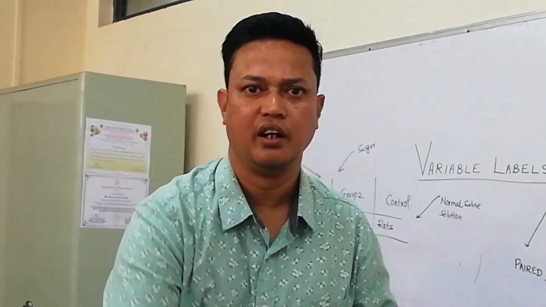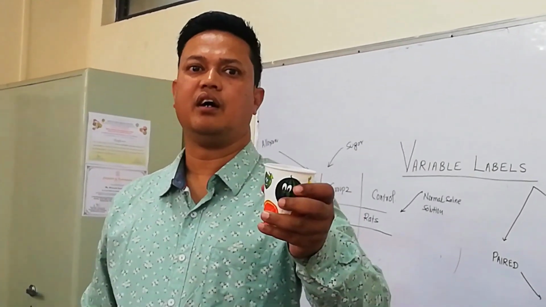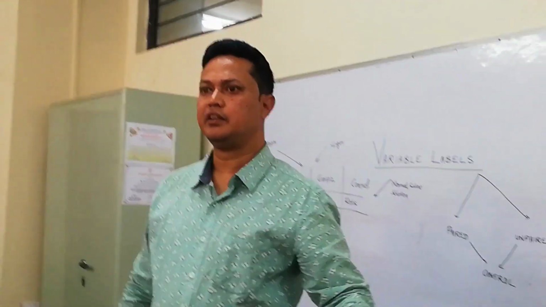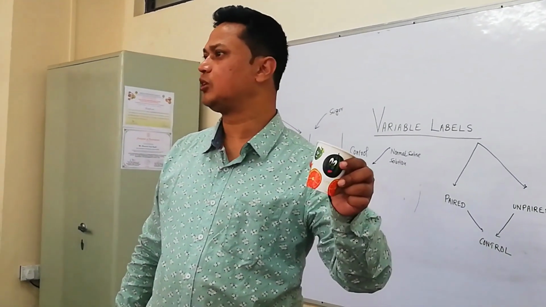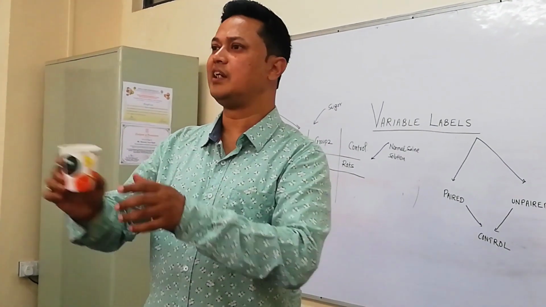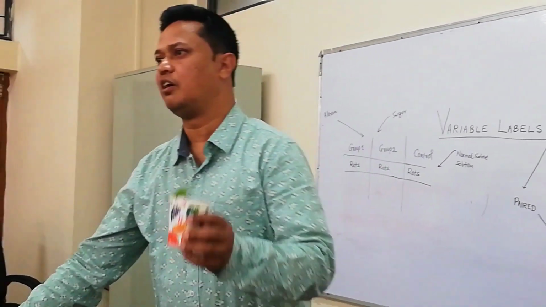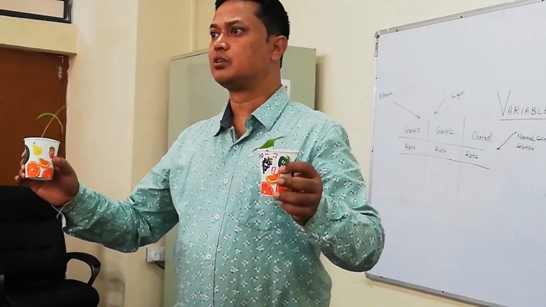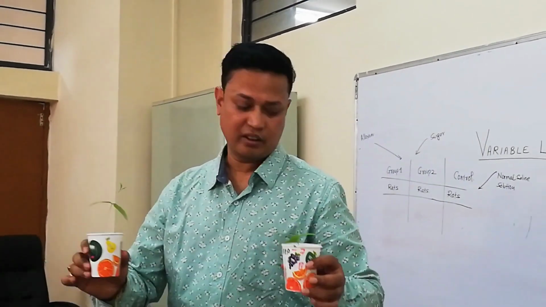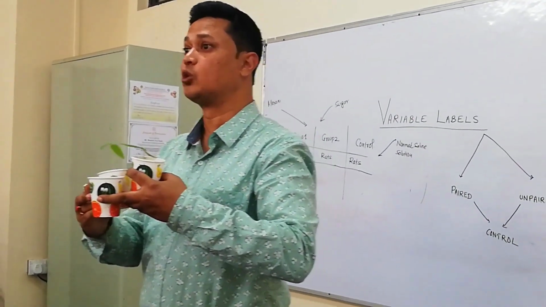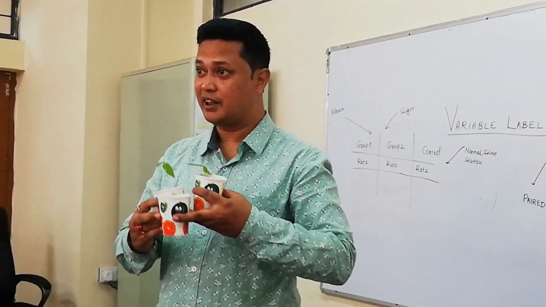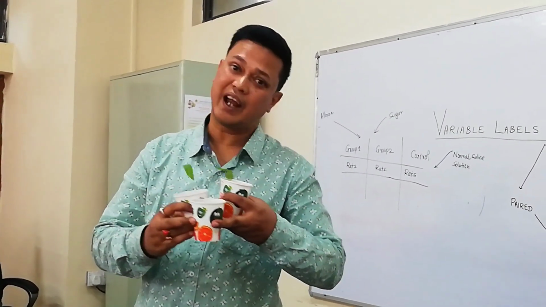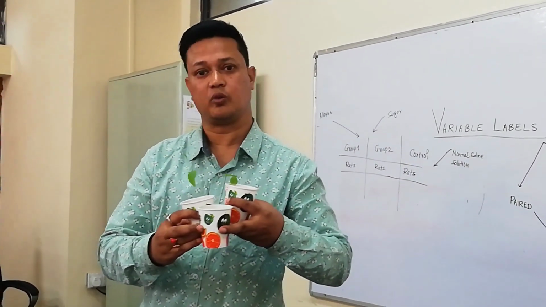The group is there. Again, I am giving a blank solution, right? This is called control. Without that, there is no group. Here I am giving only simple water. Here I am giving 10% of that fertilizer. Here I am giving 5%, right? So the effect of dilution I am checking with respect to the control. So you need to check whether it is by chance, and that is provided by control, right?